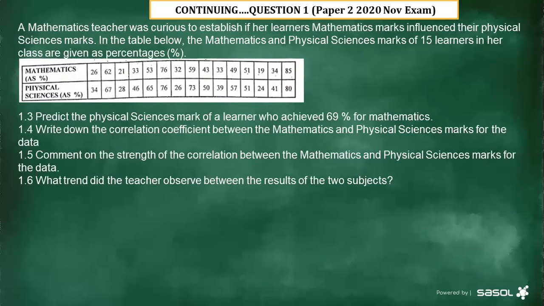This person was earning 14,000, and we had to predict the monthly repayment. And then what did we use? The formula that we have determined after putting in the information which was given to us. Now the same applies with this one.